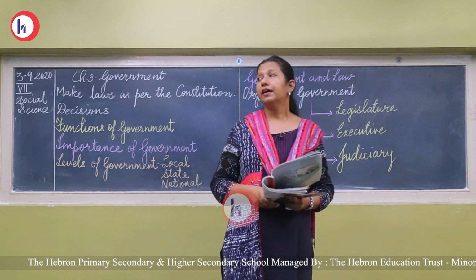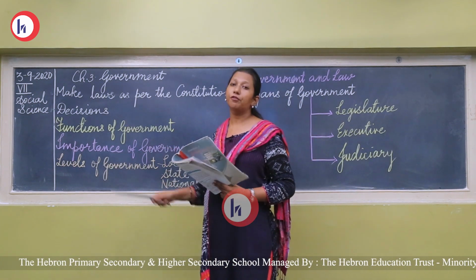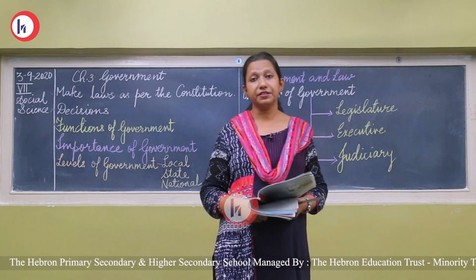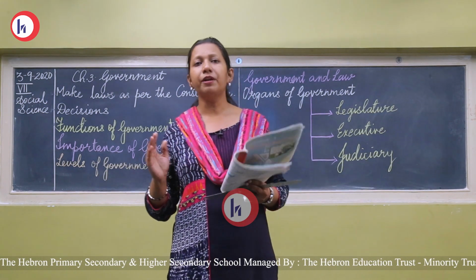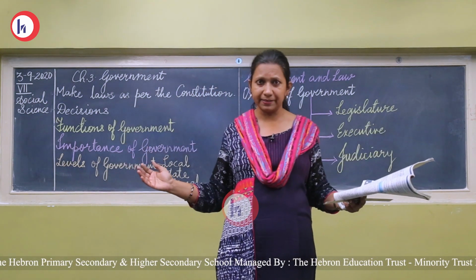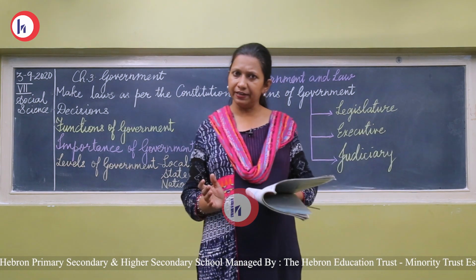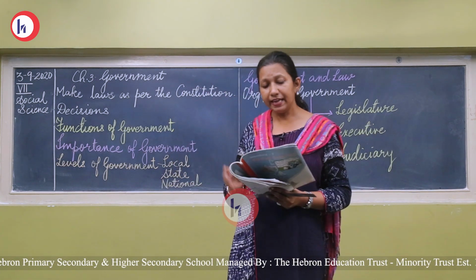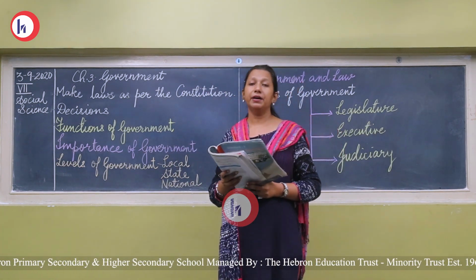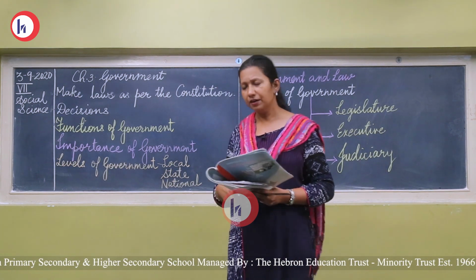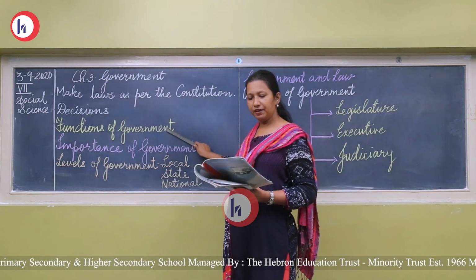And another thing, this government has to also perform friendly relation with other countries of the world. Like how we could maintain good relations with our neighbors, as our neighbors are our first relatives. Same way, a country has to perform good relation with neighboring countries and other countries of the world. So that was the functions of government.